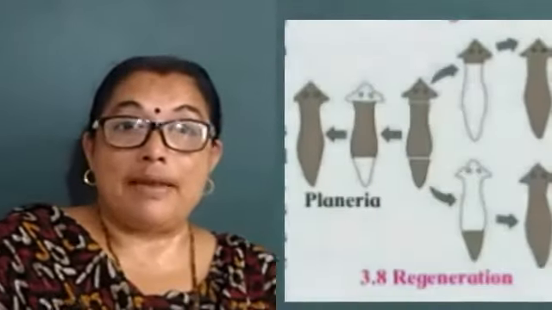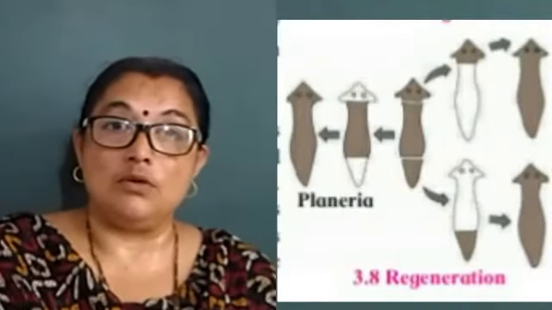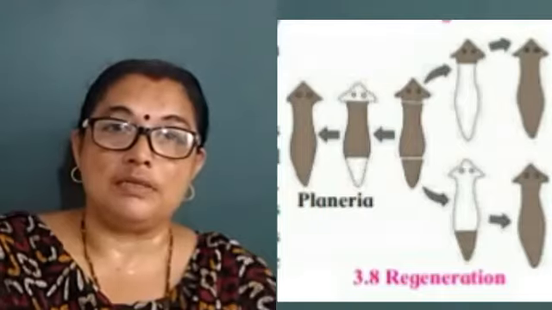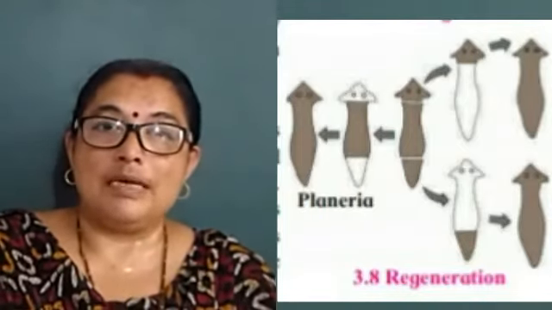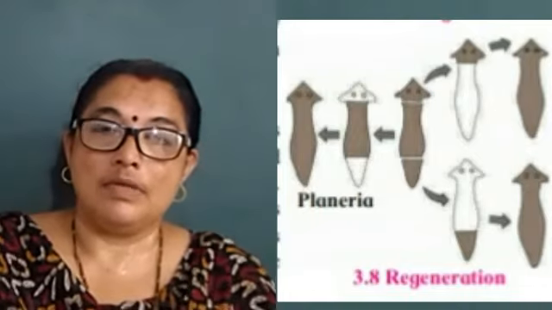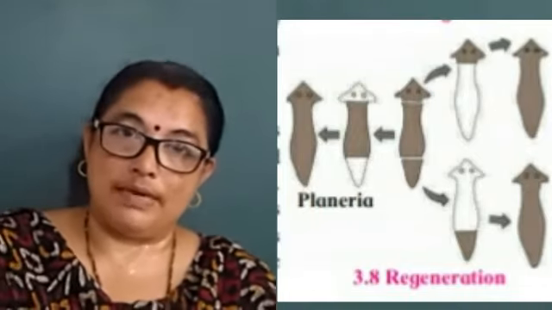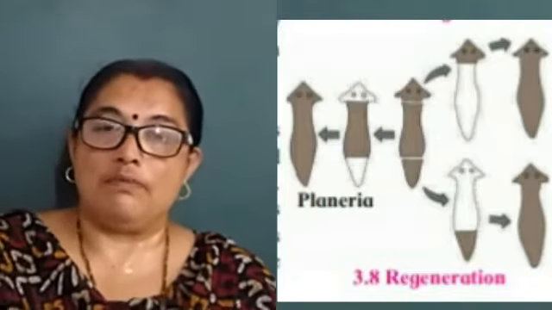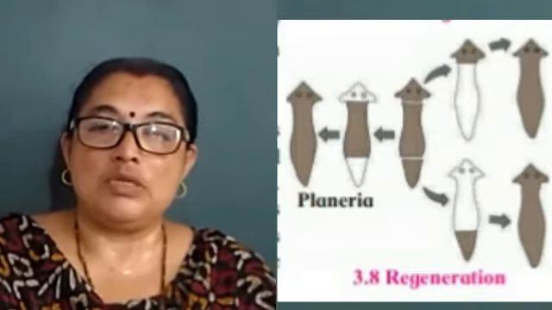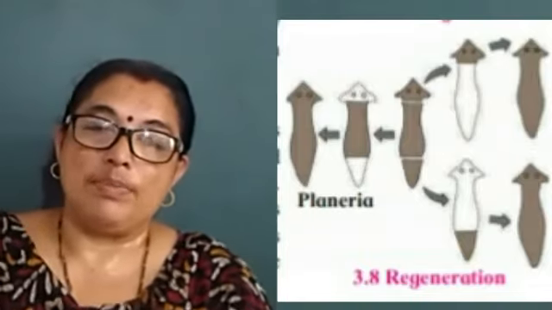Regeneration is also seen in animals like planaria. If planaria is cut into pieces, from every piece a new individual is developed. For example, if the head is cut, the remaining body part will be generated from the head. If the tail is cut, from the tail the remaining body part will be developed. If it is the middle portion, from the middle portion the remaining body part will be developed.